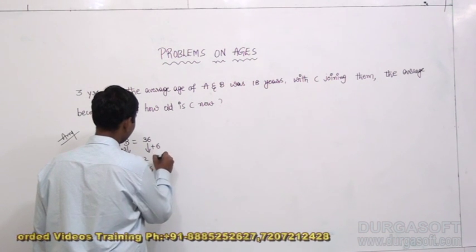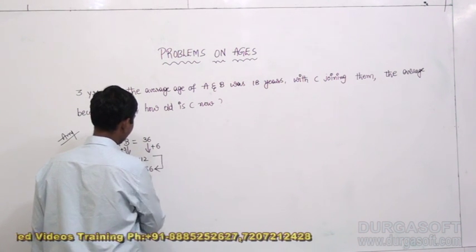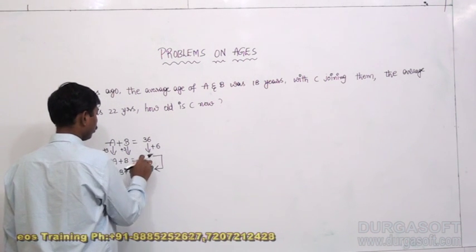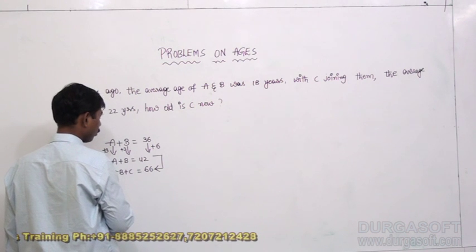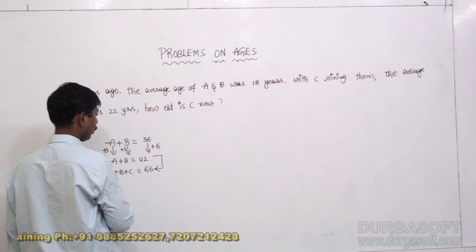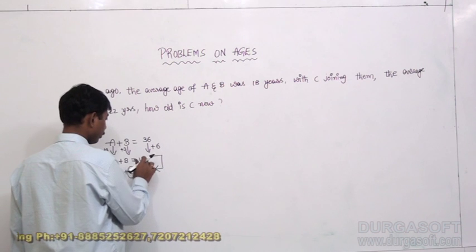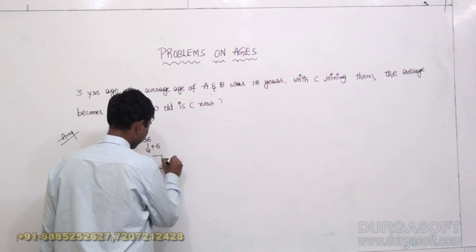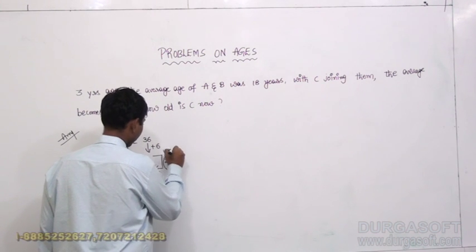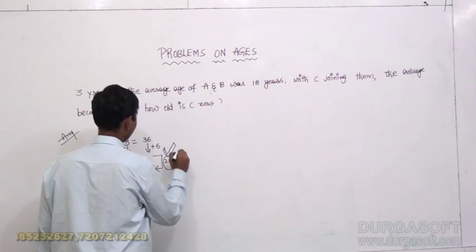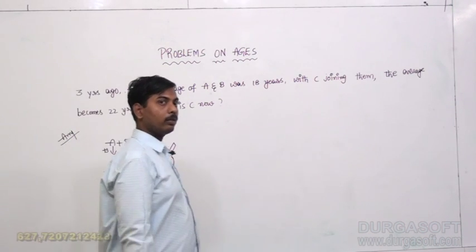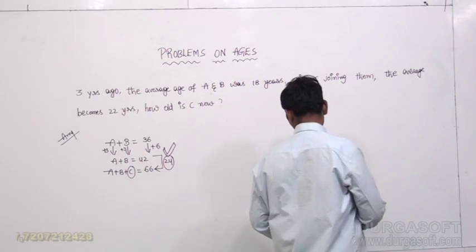What is the summation of three people? 66. Summation of two people? 42. What is the age of C here? 66 minus 42? 24. C's age is 24 years. That's how we should go ahead, my dear guys.